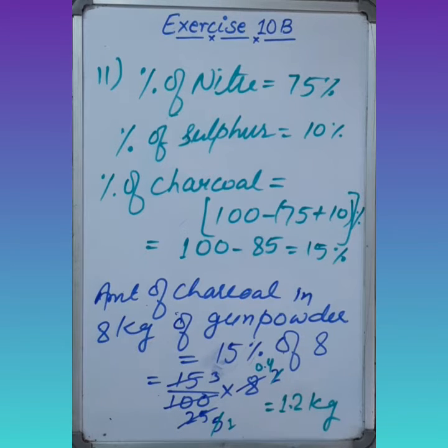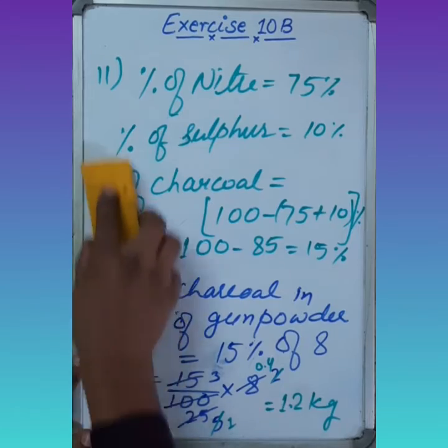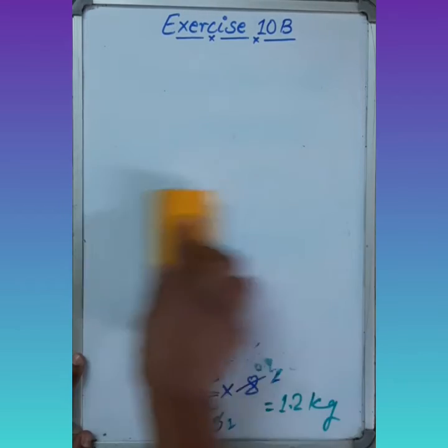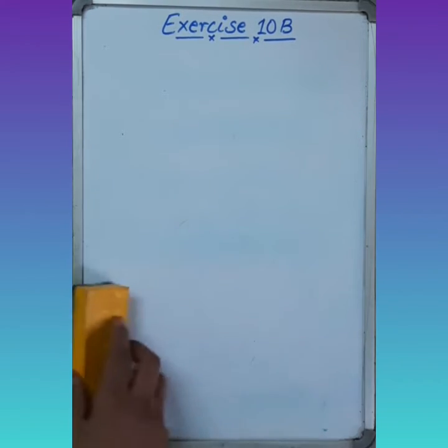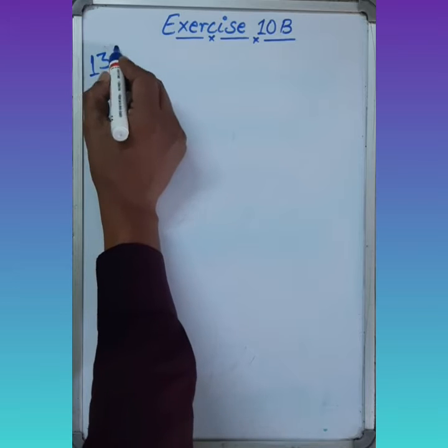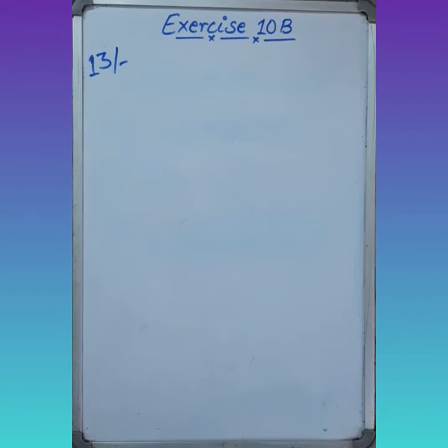Now come to the next one, question number 13. Sonal went to school for 219 days in a full year. If her attendance is 75%, find the number of days for which school was open. So what was given? The number of days she attended school equals 75%, and we have to find the value of the total 100%: how many days the school was open. So look at question number 13.